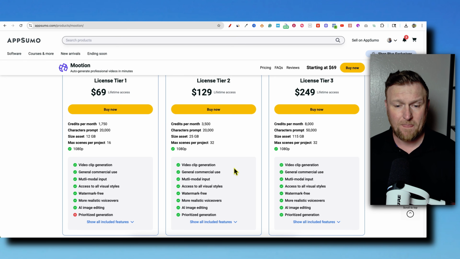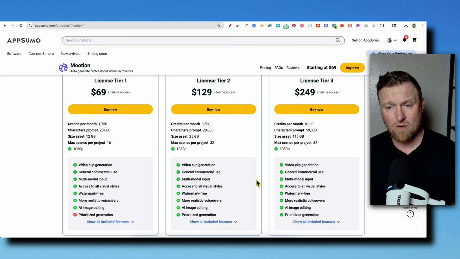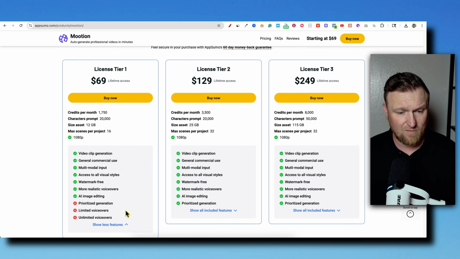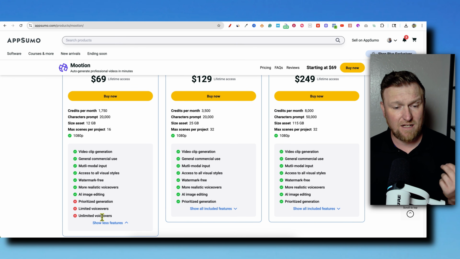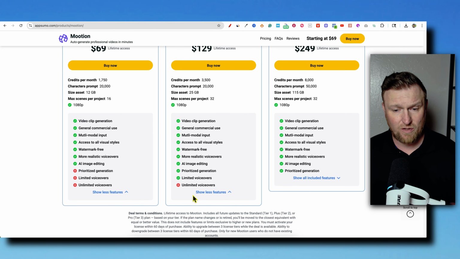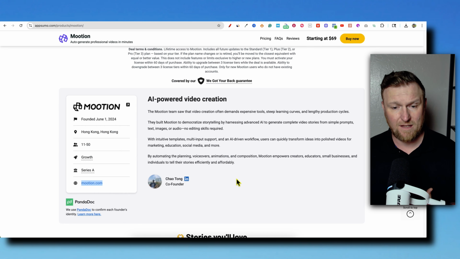That's pretty good. And then the prioritized generation right over here, you won't get that on license tier 1, but you will get that on license tier 2 and license tier 3. Let's go take a look at some more stuff. There's limited voiceovers and unlimited voiceovers. You do not get those on Mootion tier 1. But we go over here to license tier 2, the only thing that you're getting canceled out right here is unlimited voiceovers. We go over here to license tier 3, you're going to get everything right there.